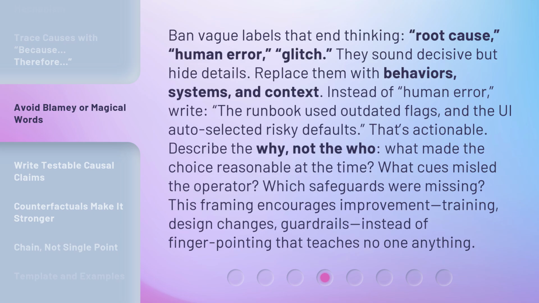Ban vague labels that end thinking. Root cause, human error, glitch. They sound decisive but hide details. Replace them with behaviors, systems, and context. Instead of human error, write: the runbook used outdated flags, and the UI auto-selected risky defaults. That's actionable. Describe the why, not the who.